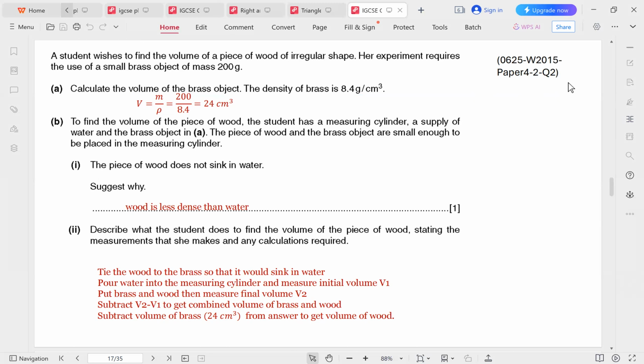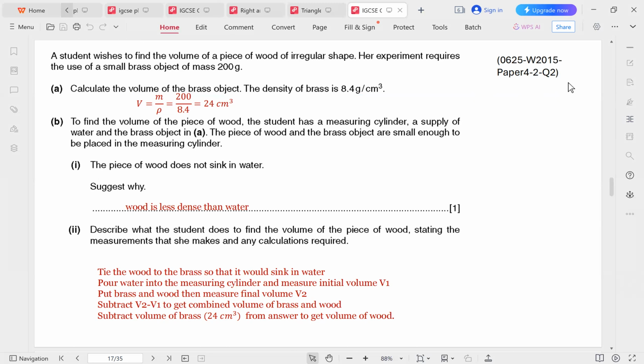In B, we are told to find the volume of the piece of wood. The student has a measuring cylinder, a supply of water, and the brass object in A. The piece of wood and the brass object are small enough to be placed in the measuring cylinder. The piece of wood does not sink in water. Suggest why? Obviously, because the wood is less dense than the water.